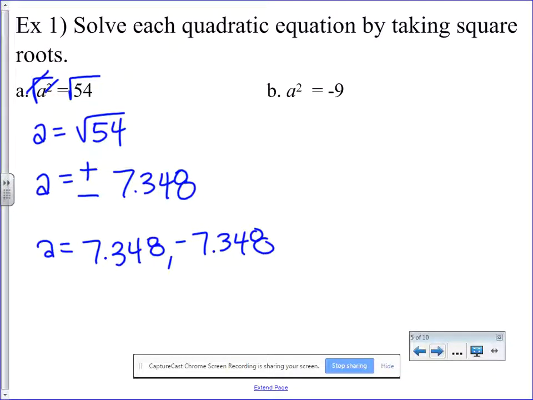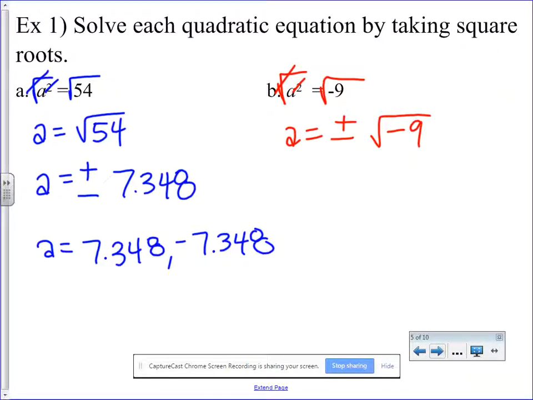Now, example B, we have a squared equals negative 9, and we know that the inverse operation of squared is square root. So these are going to cancel. I'm left with a equals plus or minus square root of negative 9. Now, if you plug this in your calculator, you're going to probably get an error message. It should say something like non-real answer.